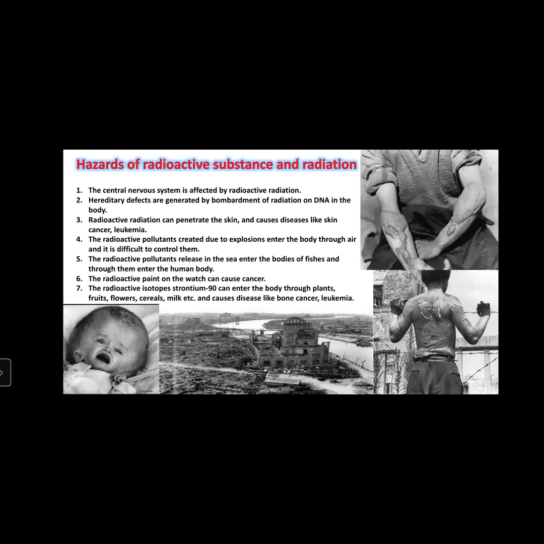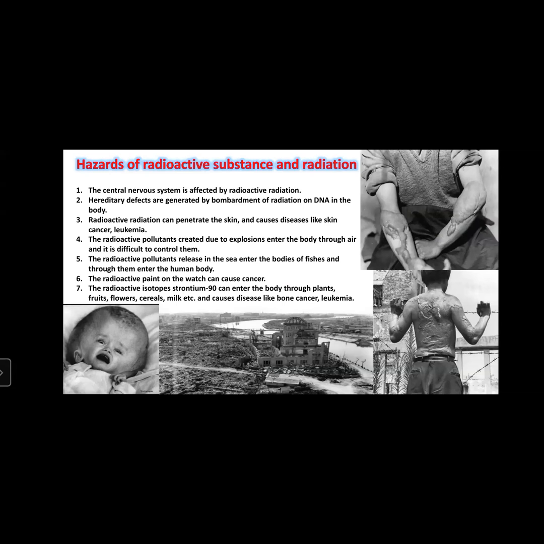What happens when any human being or animal is affected by radiation? Radiation is very harmful because it penetrates inside the body and has more energy. So it burns, changes the DNA structure, or produces heat, etc. It can cause us damage.